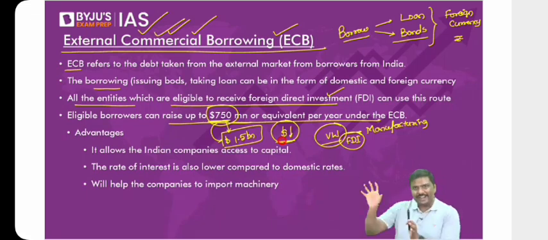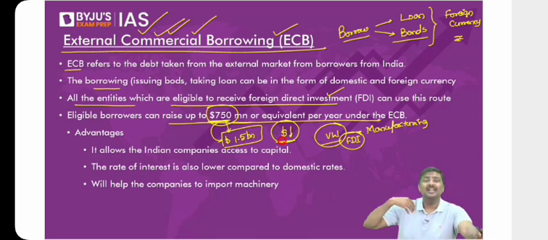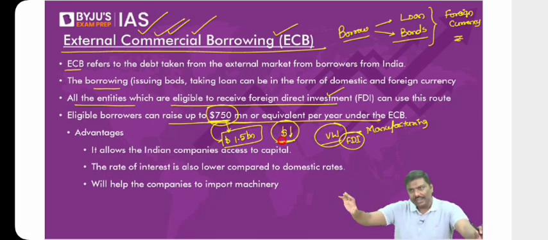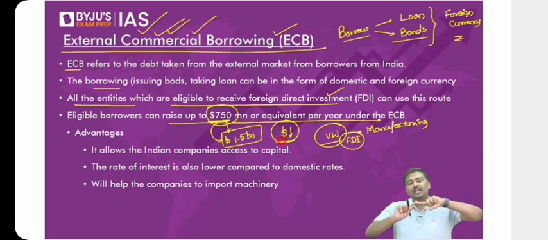The reason is very simple. Because it is technical, I have not added that point here. Later, we'll discuss it. In the last 1 year, there has been a pressure on forex reserves in India. Now, don't ask why the pressure on forex reserves; for that, I need to discuss exchange rate first, which we'll do in tomorrow's class. So, right now, simply understand this. Until very recently, it was $750 million. Now, this has been doubled to $1.5 billion because we want more and more inflow of dollars into India.